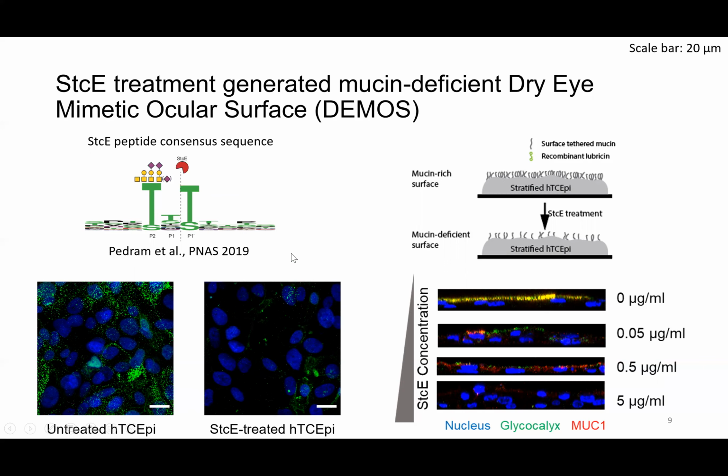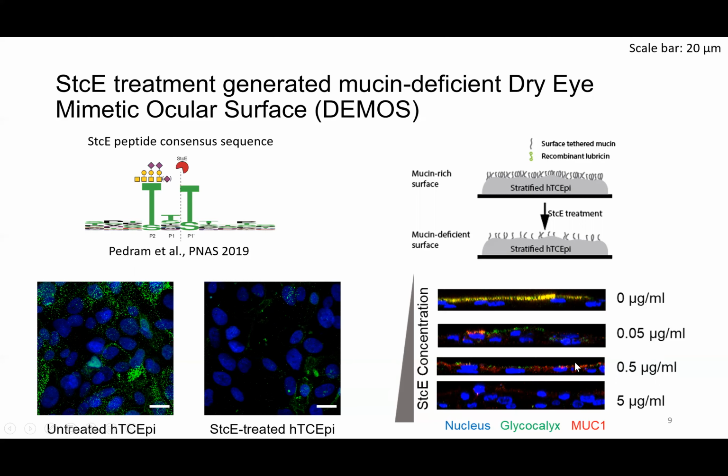In our study, we verified the sticky activity by both immunofluorescence staining against MUC1 and a lectin staining against O-glycans. Here you can see that an overnight incubation with 5 microgram per ml sticky has substantially depleted the MUC1-rich layer on the cell surface in this lower left panel.